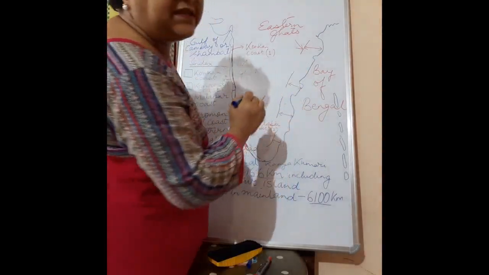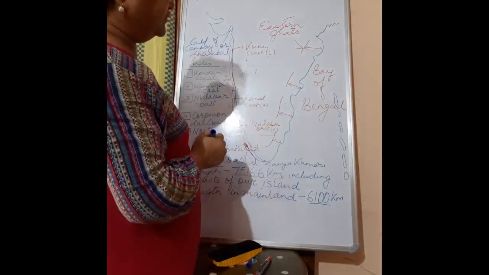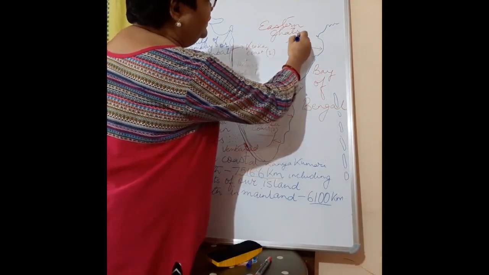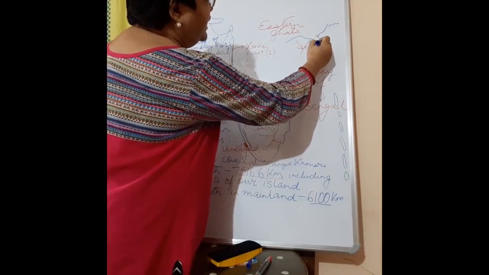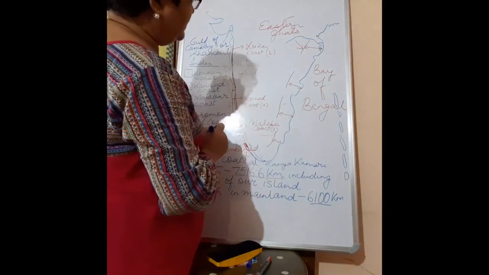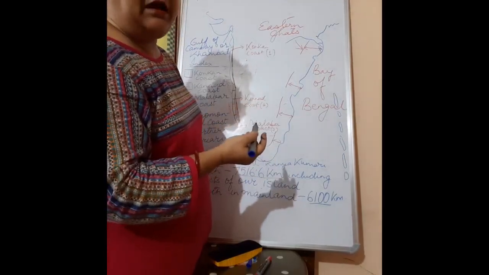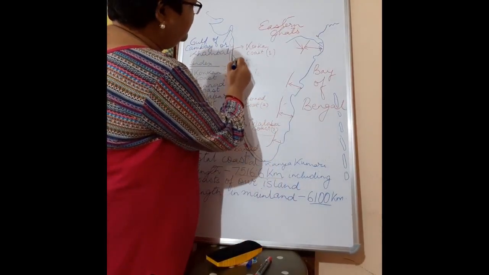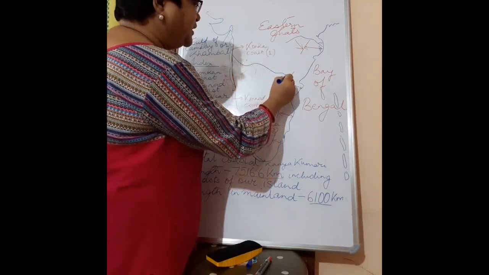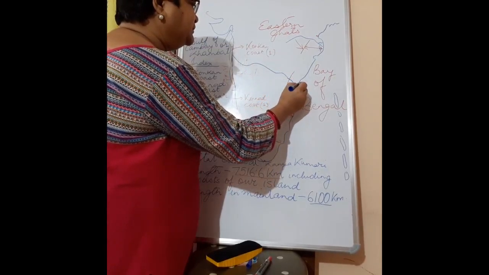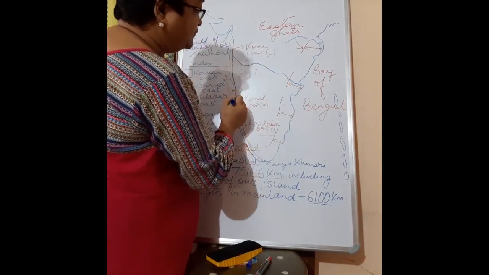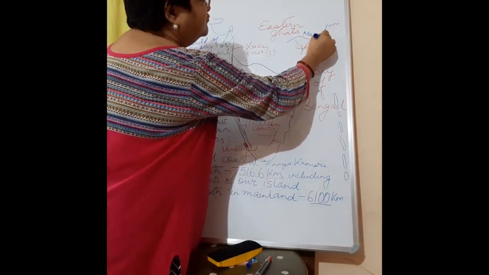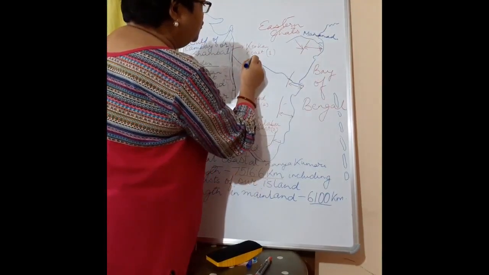Now let me draw the major rivers. Which major rivers are flowing here? So here we have the Mahanadi river flowing in this way and forming a delta. After the Mahanadi river we have the Godavari river, which starts from the Western Ghats in this way and makes a delta here. This is Mahanadi. This is Godavari.